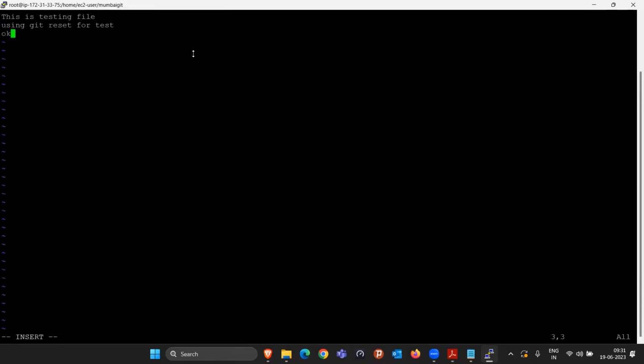And then again, I will show you. So take an example. This was the 3 lines of the code already written in the test file that is already committed. But by mistake, what I done is I added some wrong code here. Just for understanding purpose, I'm writing the wrong code as wrong code only. But you know that in the real world scenario, it will not be written like this. You have to find out whether that code is correct or not.